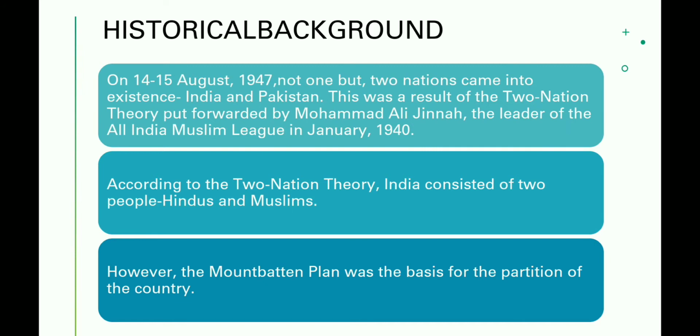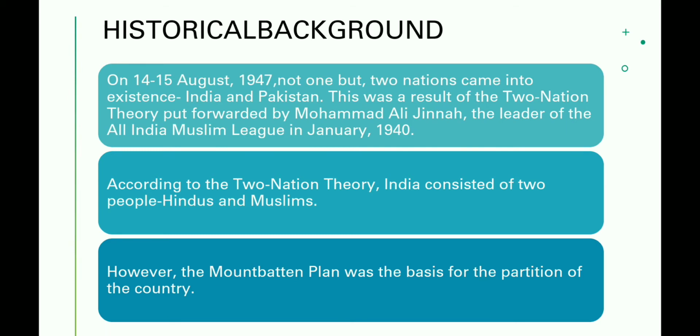So we all know that India got its independence on 15 August 1947, right? On 14th and 15th August 1947, there was not just one nation, that is India, but 2 nations that came into existence. That was India as well as Pakistan. This was a result of the 2-nation theory which was put forward by Muhammad Ali Jinnah.